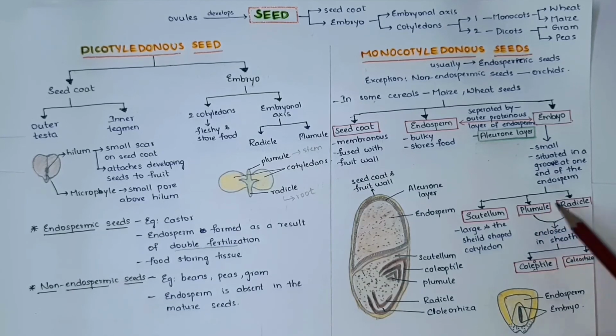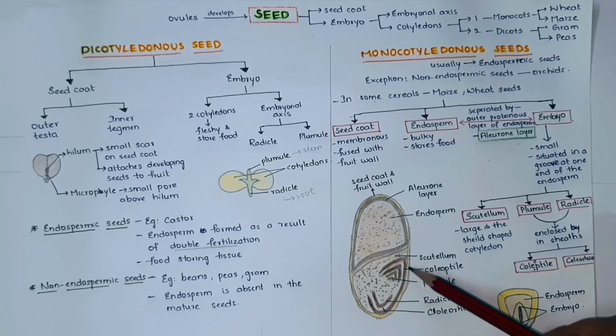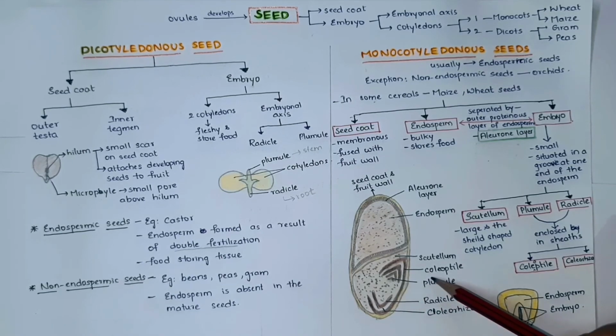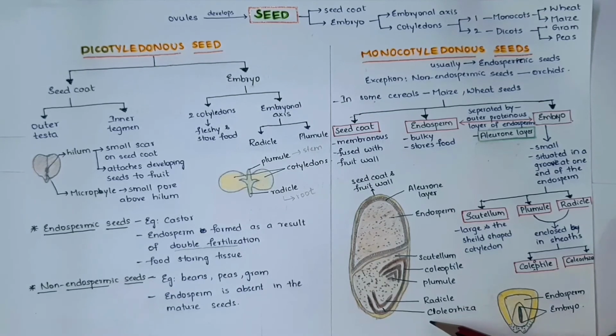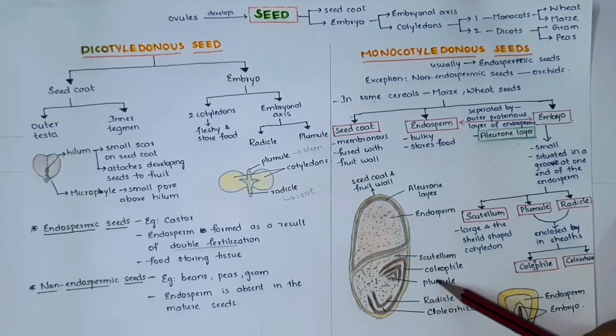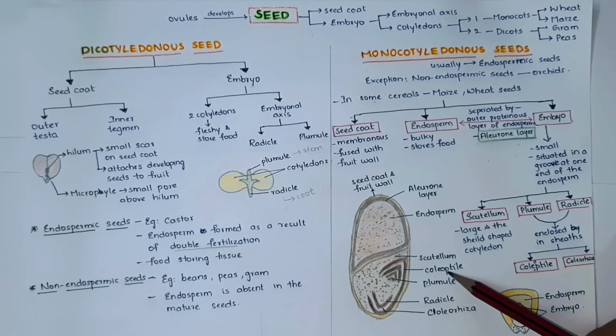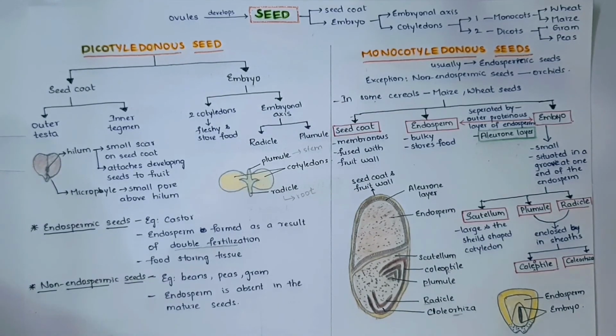Next, coming to the plumule and radicle, you can see in this diagram the plumule is present here and this is radicle. Both plumule and radicle are enclosed in sheaths. The plumule is enclosed in coleoptile and radicle is enclosed in coleorhiza. You can remember in this way: plumule, coleoptile, P, radicle, coleorhiza. I hope you are clear till now.